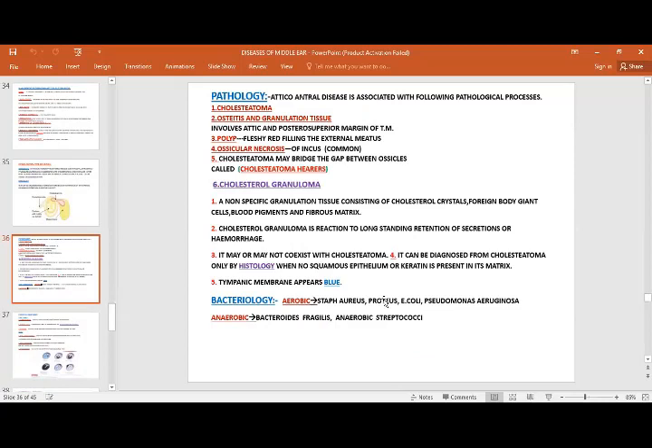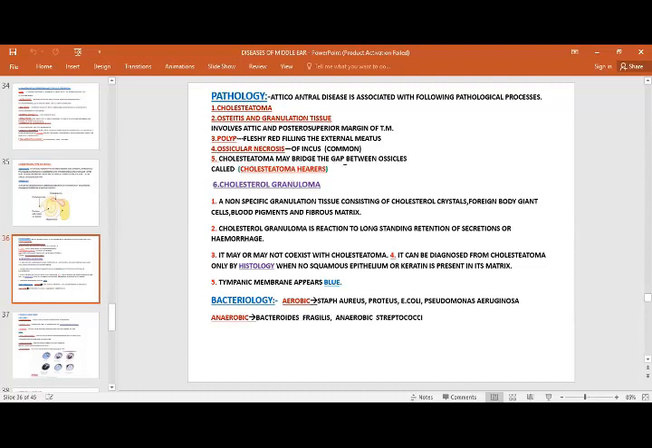Again, the underlying pathology is the presence of cholesteatoma, osteitis and granulation tissue, a red fleshy polyp, and ossicular necrosis. Due to osteitis, there is ossicular necrosis, and this will come in your MCQ. Which part is the most prone to necrosis? That is the long process of the incus.